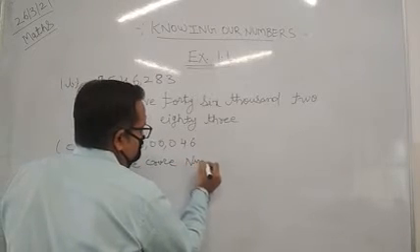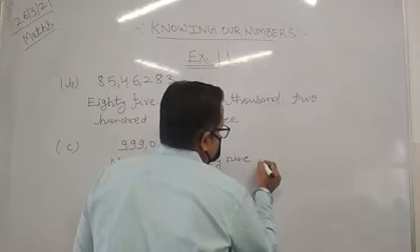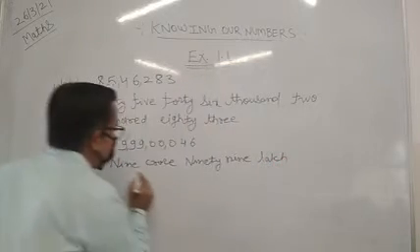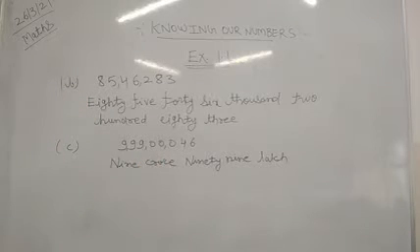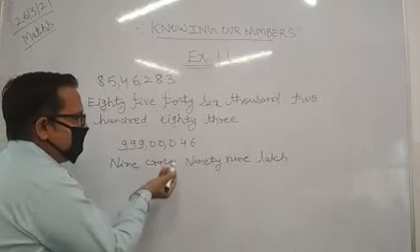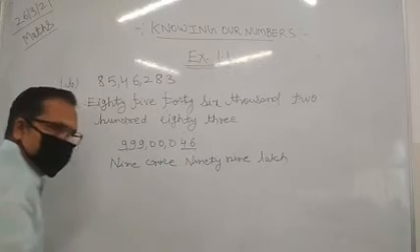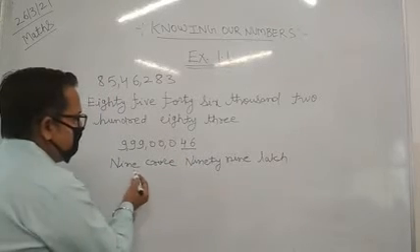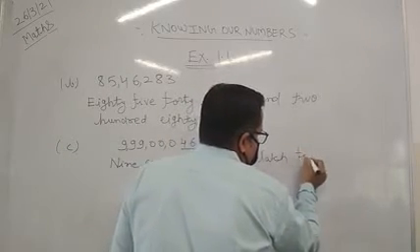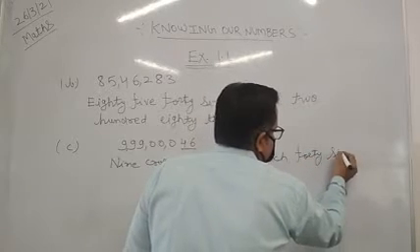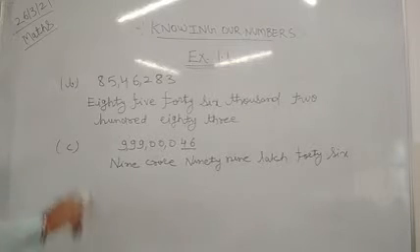99 lakh. Okay, up to that we have written, but here there are 3 zeros. That means after 9 crore 99 lakh we have 3 zeros, and after that only the number 46. So we will write 9 crore 99 lakh 46. Okay, so that is the order by which we can write this number in C.